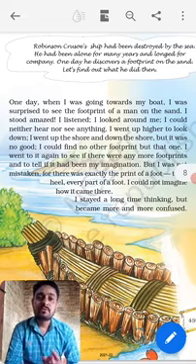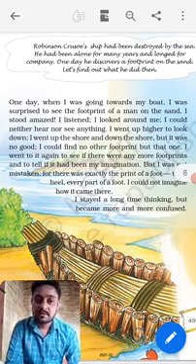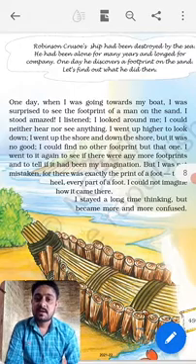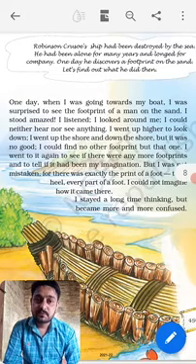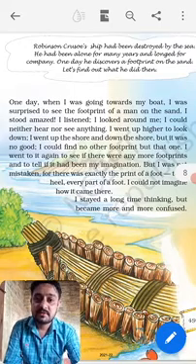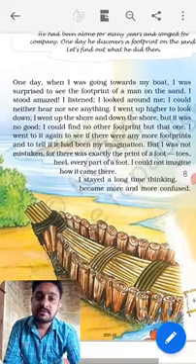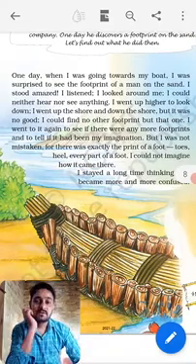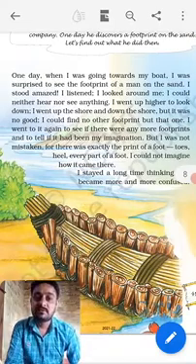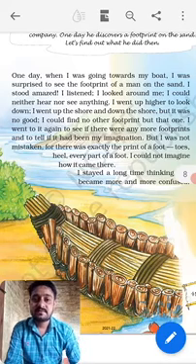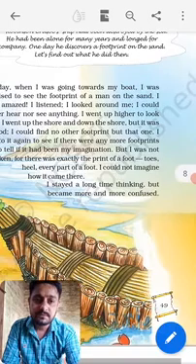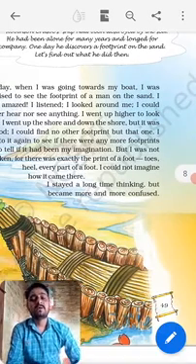I could find no other footprint but that one. I went again to see if there were any more footprints and to tell if it had been my imagination. But I was not mistaken, for there was exactly the print of a foot, toes, heel, every part of a foot. I could not imagine how it came there. I stayed a long time thinking, but became more and more confused.